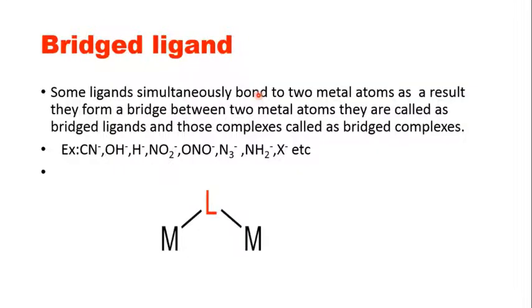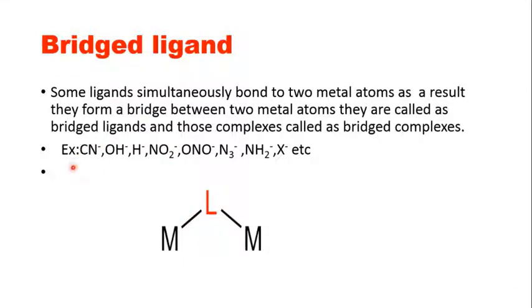Next up you have bridged ligands. In bridged ligands, some of the ligands simultaneously bond to two metal atoms. As a result, they form a bridge between two metal atoms. See, there is a ligand L that can bind simultaneously with a metal here and the metal on the other side. Such ligands are termed bridged ligands.